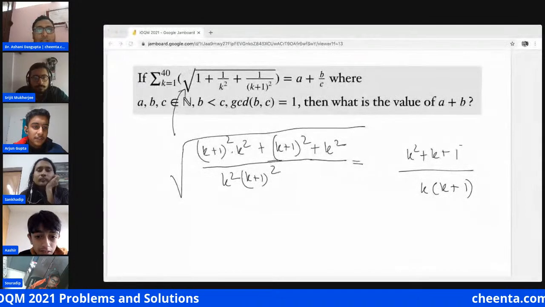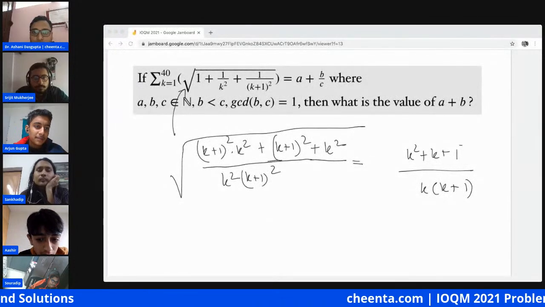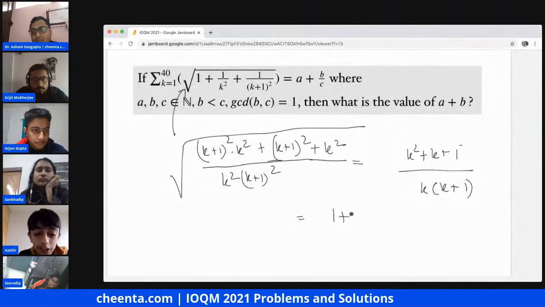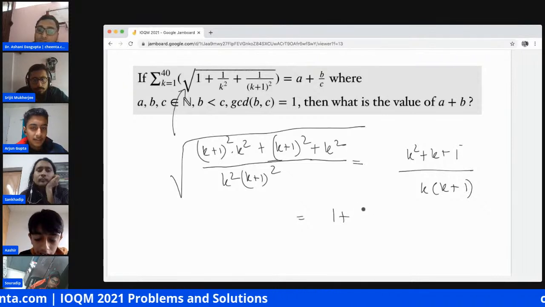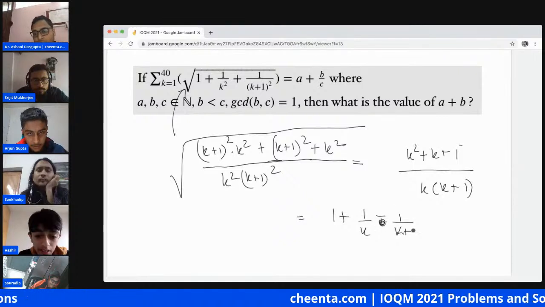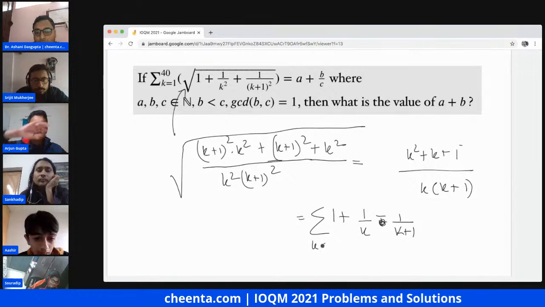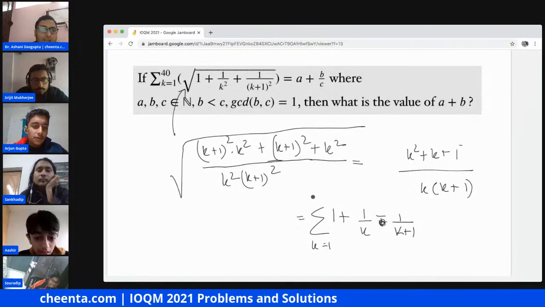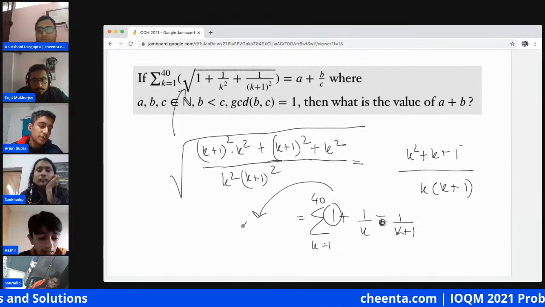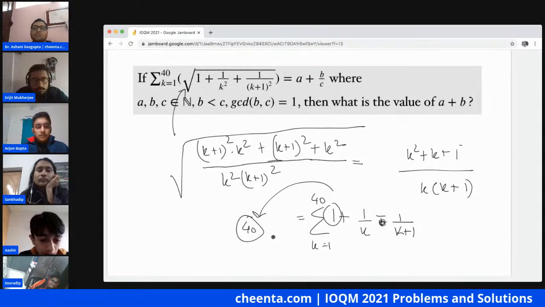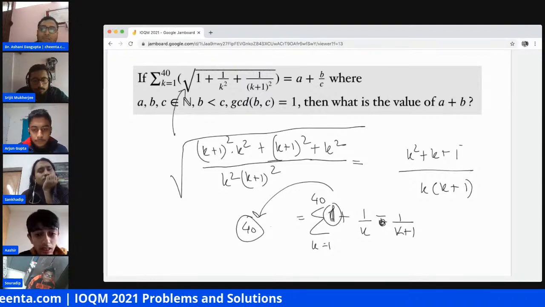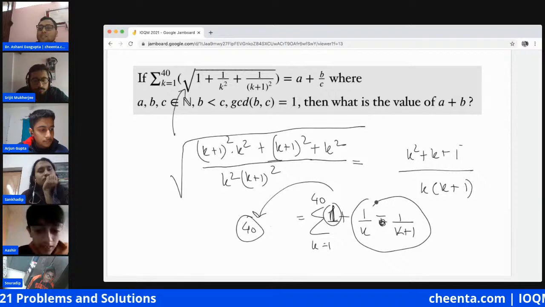Then we can write this in the form 1 plus 1 by k minus 1 upon k plus 1. This is partial fraction decomposition. Exactly, 1 plus 1 by k minus 1 upon k plus 1. The rest of the summation is trivial. We can take the 1 out and that becomes 40, and inside the summation it would be 1 minus 1 upon 41, which is 40 by 41. So this is easy now. You add 1, 40 times, so you get 40 out, and you can solve the rest as a telescopic sum.